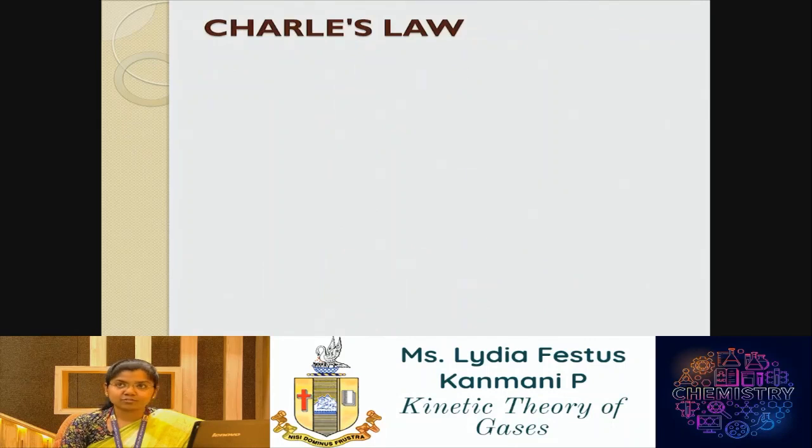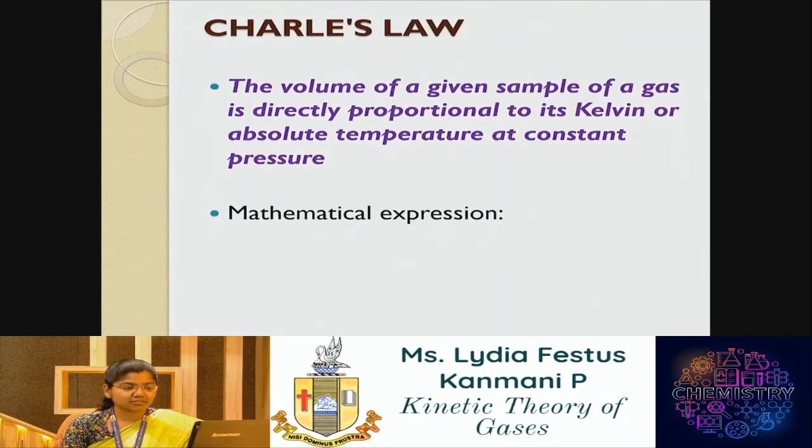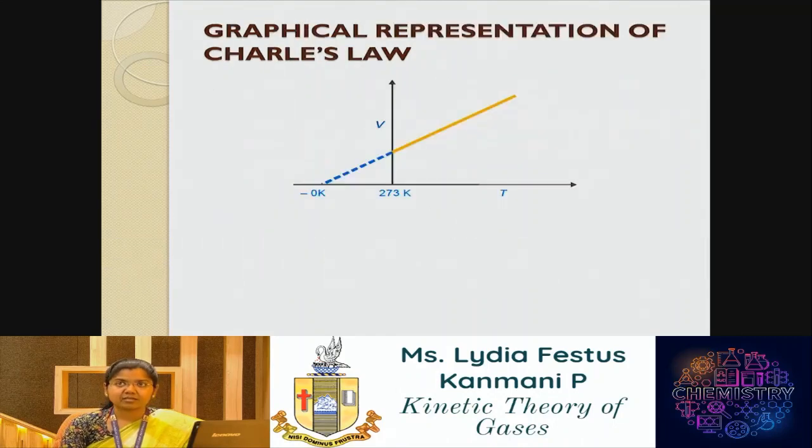We are moving on to Charles' law. According to Charles' law, the volume of a given sample of gas is directly related to Kelvin or absolute temperature when the pressure of the system is constant. Already we have seen what is meant by absolute zero or absolute temperature. We can see the mathematical expression. This is the graphical representation of Charles' law, and when the volume is extrapolated to 0 Kelvin, the temperature is 0. You can see that theoretically the volume of the gas has become 0 too.